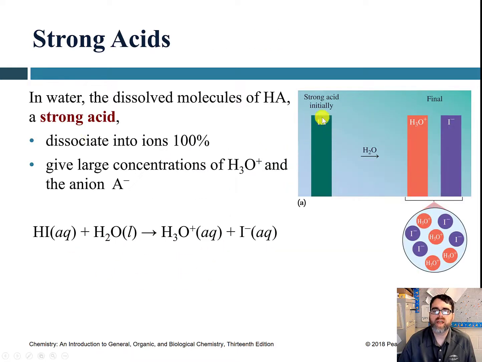When you have a strong acid, you initially have the acid, and it dissolves into equal parts of the hydronium ion. The hydrogens that are donated there get stuck to the water, so hydronium ions, and the iodide ions in this particular case, the anion part, completely dissolved. You'll notice the concentrations of these two are equal to the original, and they break up completely, as you can see here in the reaction equation.